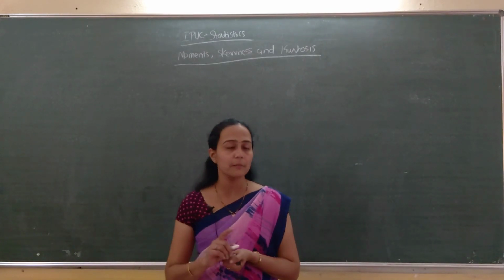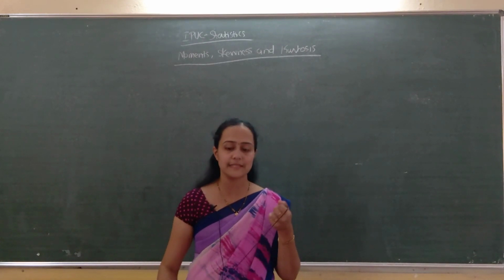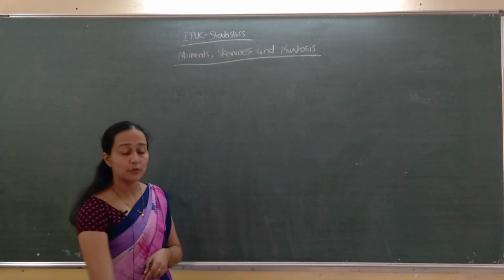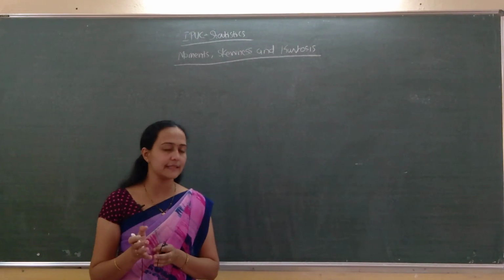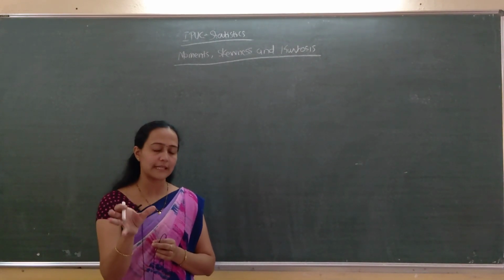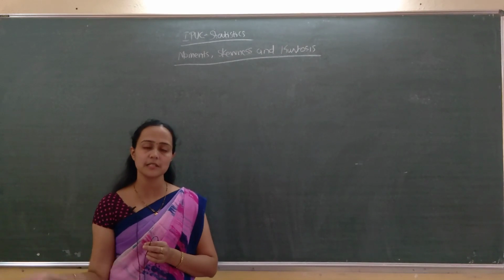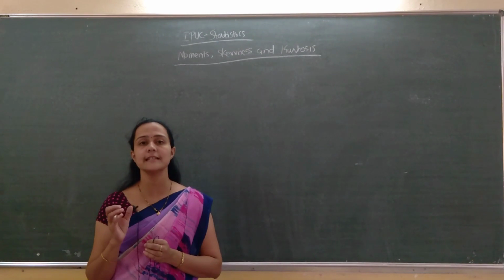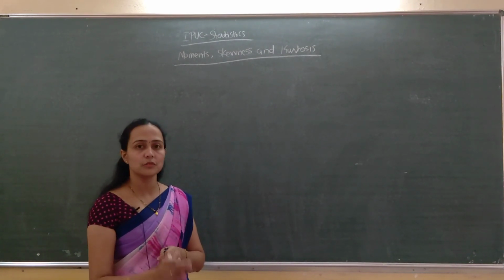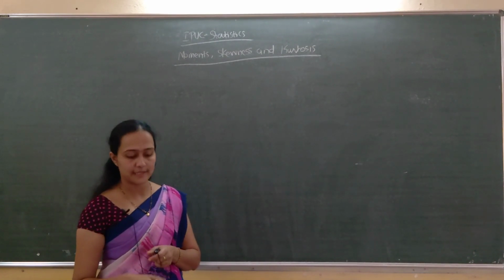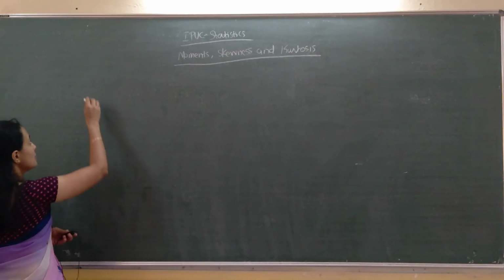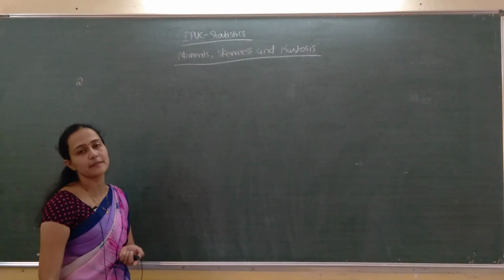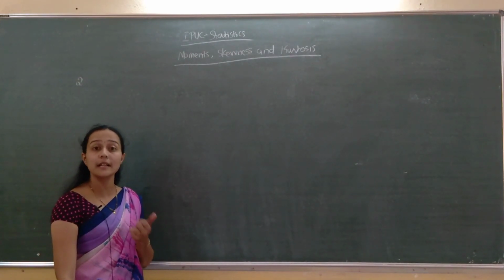We discussed one problem, that was a discrete frequency. In discrete frequency, x values and f values come. I think that is clear to you. Conclusion is the same: SK greater than 0, positively skewed, less than 0, negatively skewed, equal to 0 means the distribution is symmetrical. Can we go to continuous frequency problems? Let us do the second problem. Yesterday we did one problem based on a discrete frequency distribution. Today we will discuss a continuous one.